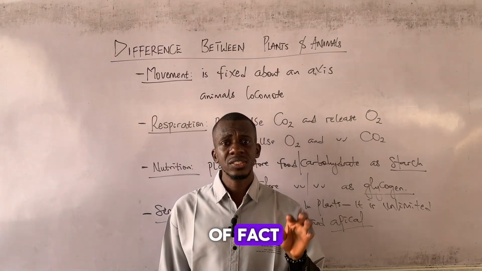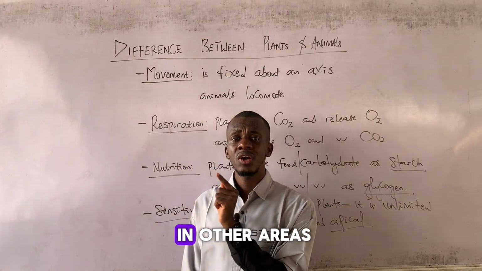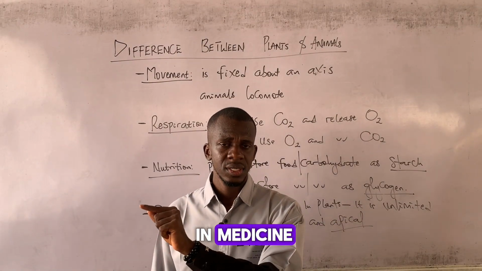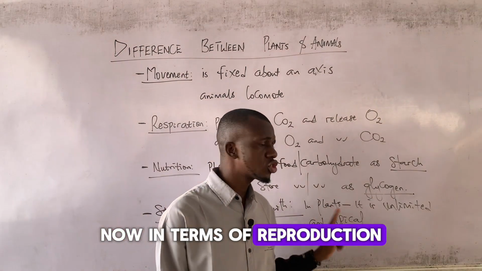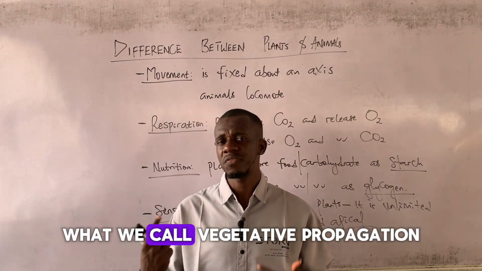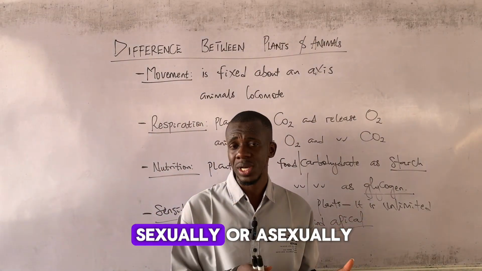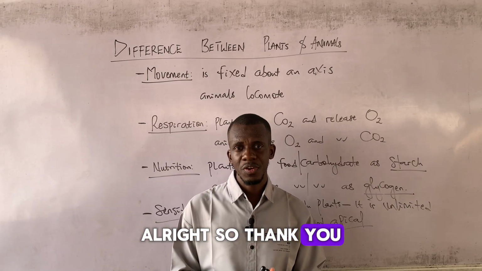And as a matter of fact, the waste products of plants are harmless and can be used in other areas, just like I mentioned in medicine. Yes, in medicine. Okay? Now, in terms of reproduction, plants reproduce by vegetative parts, what we call vegetative propagation, and animals reproduce either sexually or asexually. All right? So, thank you very much.